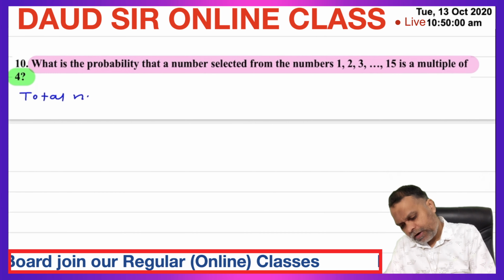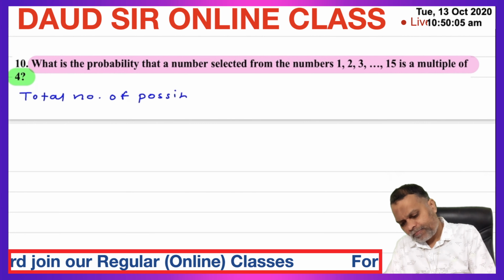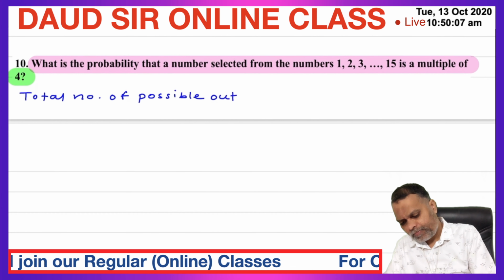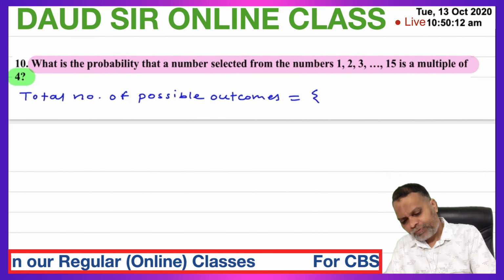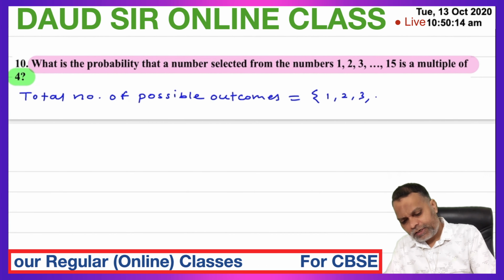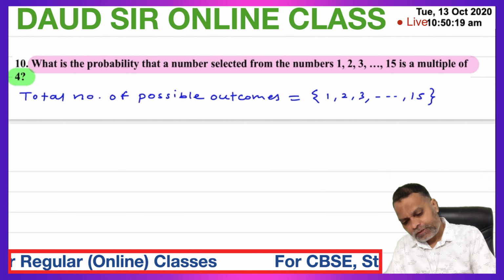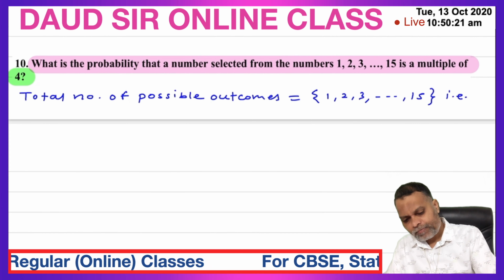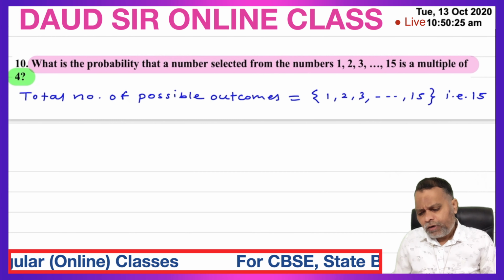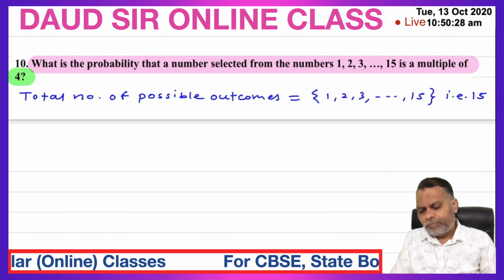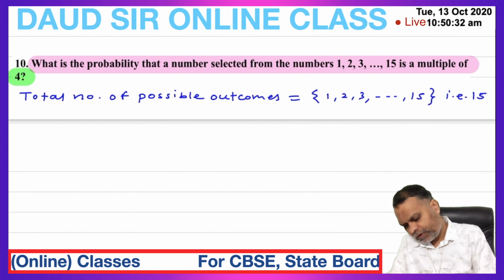Total number of possible outcomes is equal to 1, 2, 3, dot, dot, 15. So that is 15 numbers. That is 15. So what is the probability of multiple of 4? So select the multiple of 4 from here.